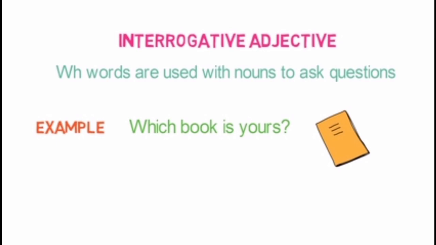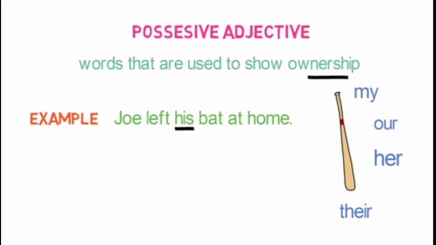So next, let's move on to the possessive adjective. This is the sixth and final type of adjective. The adjective that is used to show ownership is called possessive adjective. So note the word ownership. You might get confused in this type of adjective, so listen carefully.